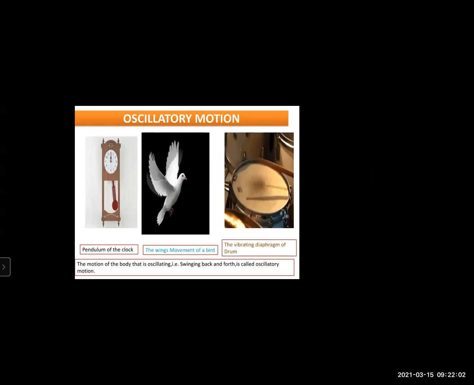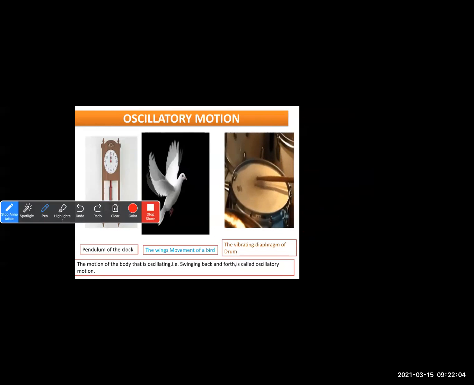So we will define oscillatory motion once. The motion of the body that is oscillating. Oscillating means what? Swinging back and forth, or to and fro. Swinging back and forth is called oscillatory motion. I'll give you 30 seconds. Just see the examples and see the definitions carefully.